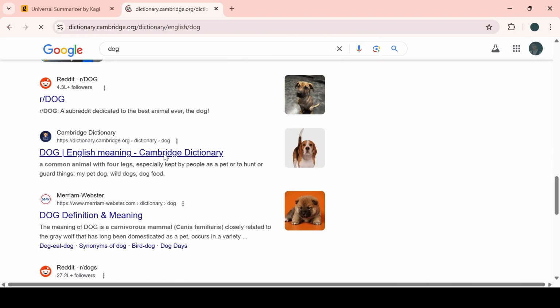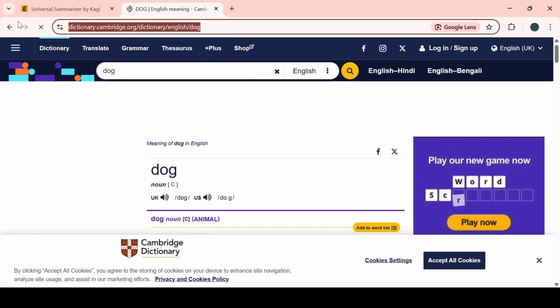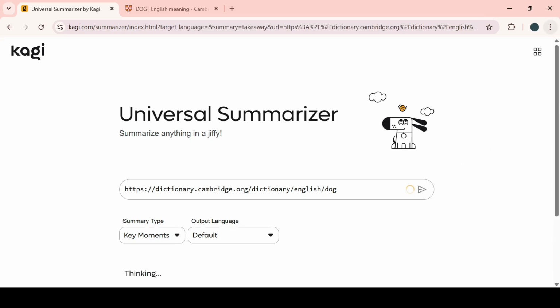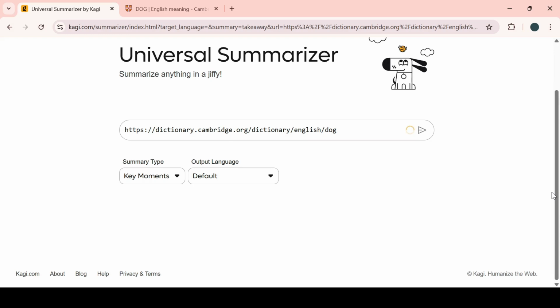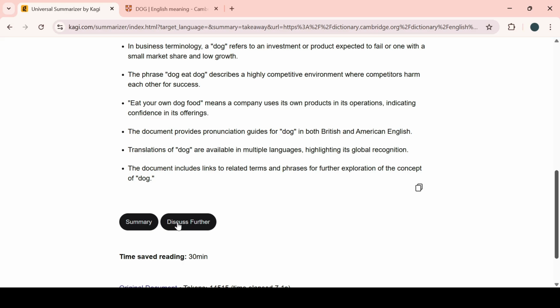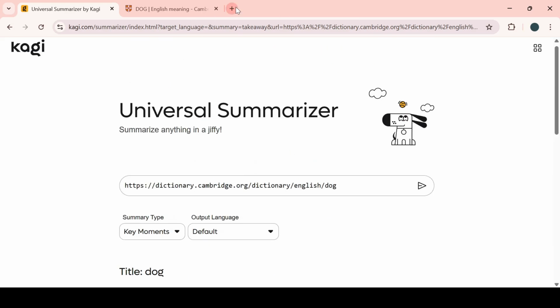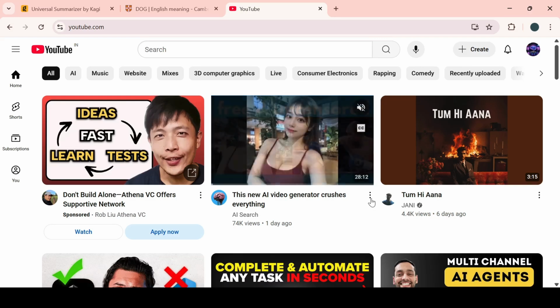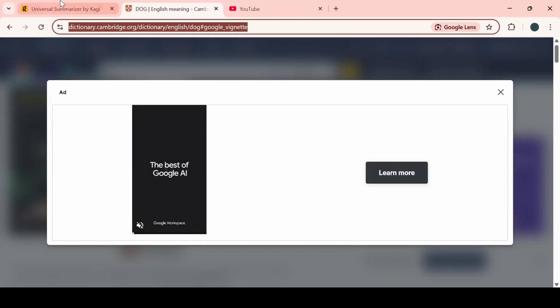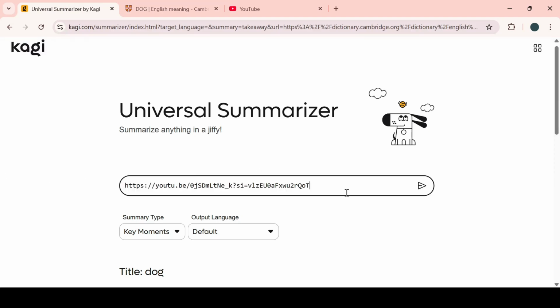Now this is one website. What we have to do is copy this link and use it here. If you want to change the language, we can change the language. If you just click it, it summarizes the page. Here is the title, here is the summarizer. If you want a summary, and if you want to discuss, we can discuss here. And the most interesting thing, YouTube also can be summarized. Here is some video, we can copy it here, and now we can generate the summary.